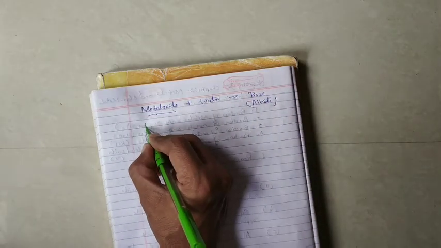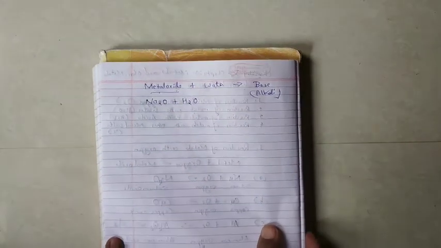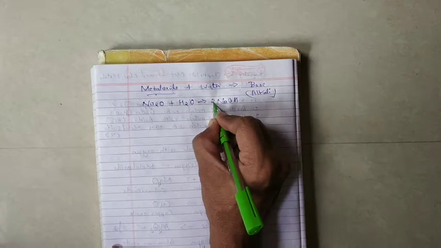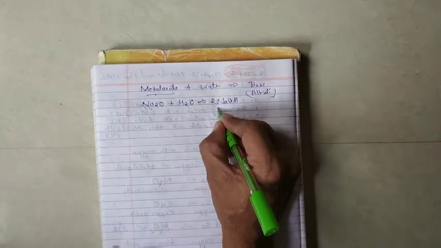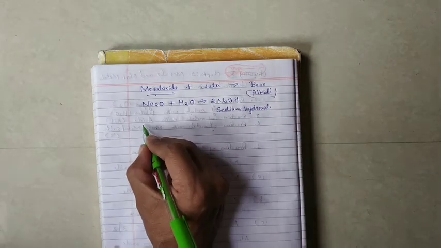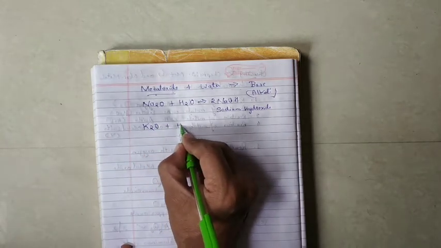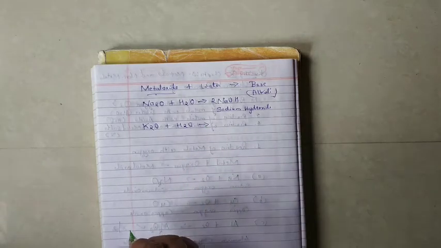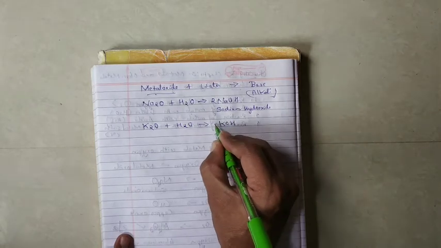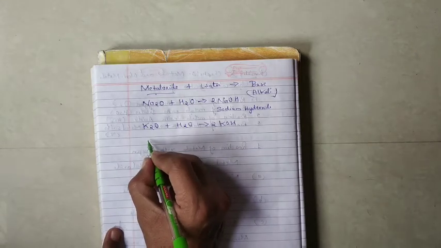We take a few examples. Sodium oxide when reacted with water gives the base NaOH. You balance it. So it is sodium hydroxide. Second one, potassium oxide when reacted with water will give KOH, potassium hydroxide. Similarly, aluminium oxide or copper oxide also you can take.